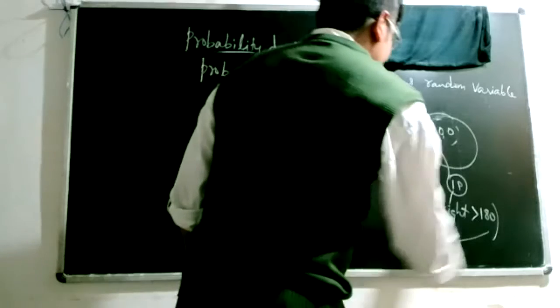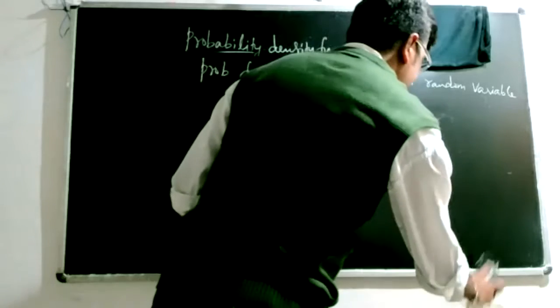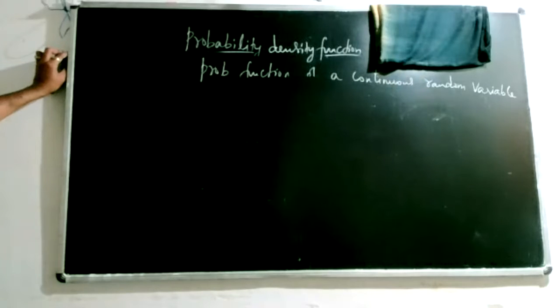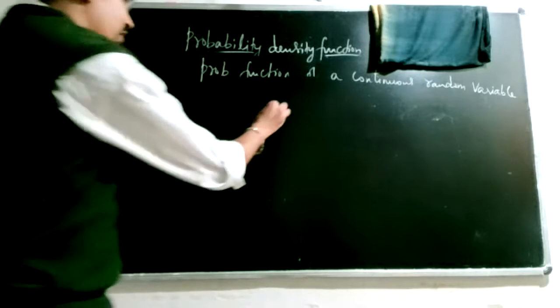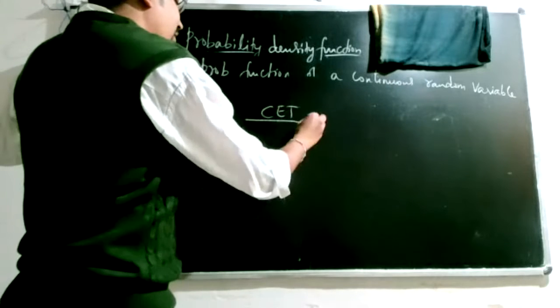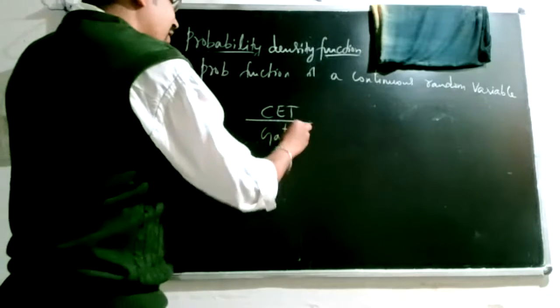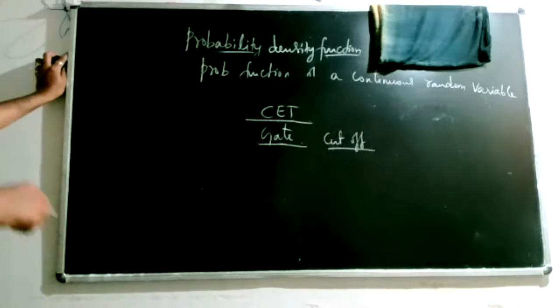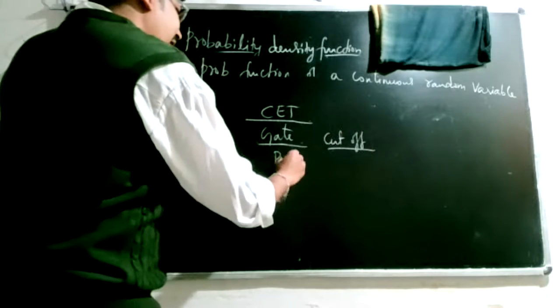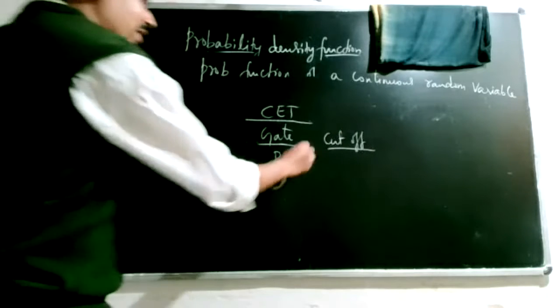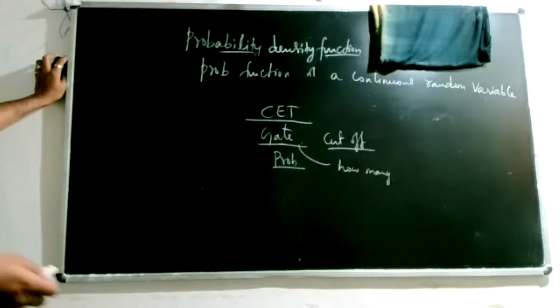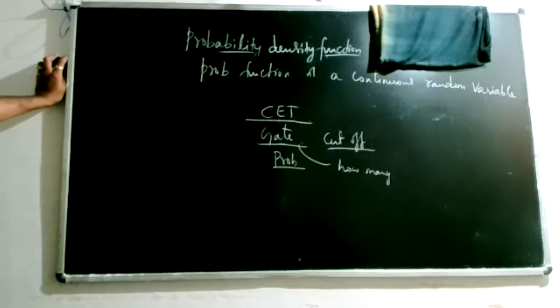Even in marks, the cutoff cases, you can see that many companies come and ask if you have scored above 90%, only then you are eligible to apply. In CET or GATE examinations, usually every time the cutoff marks change. Why does it change? Because it is based on various factors. You have the scores, they have the probabilities, they know how many seats are available, and how much money could be spent on scholarships to students.